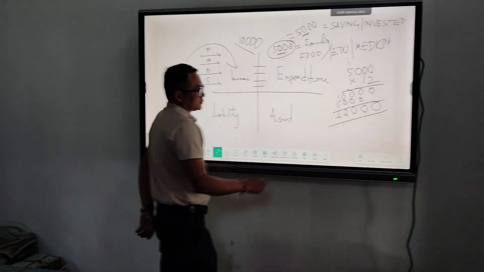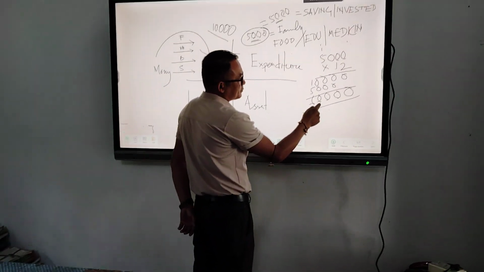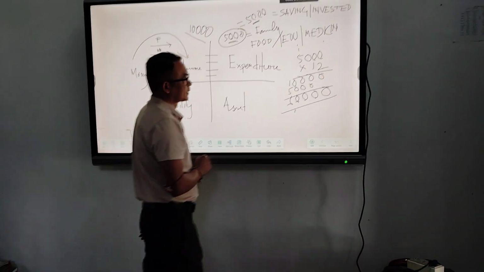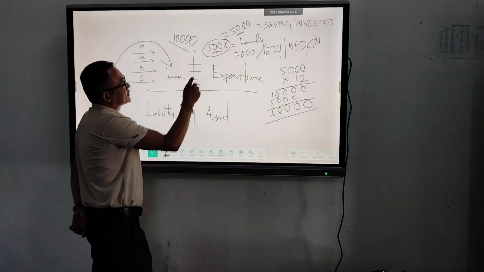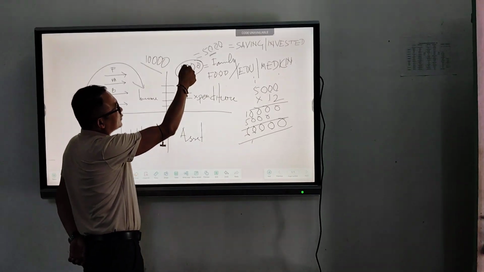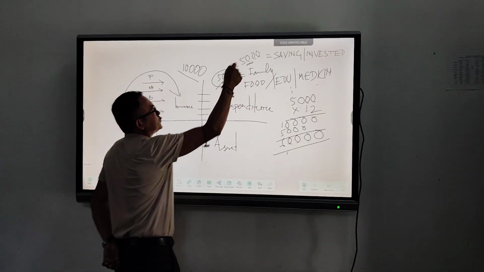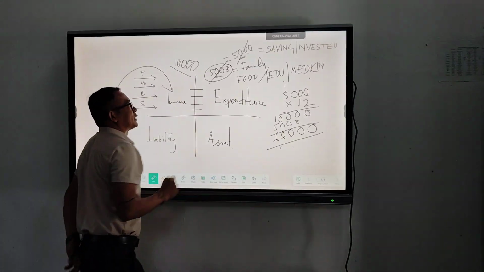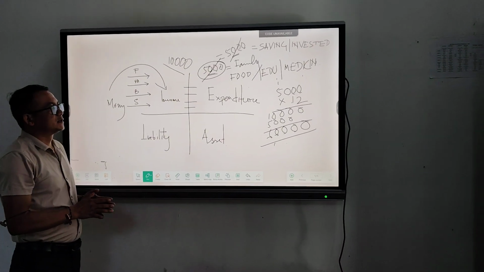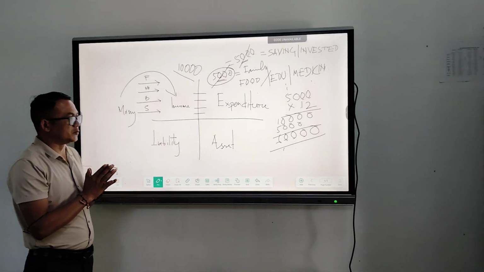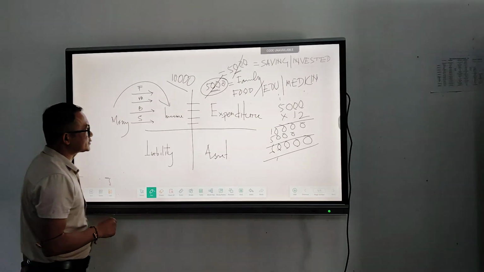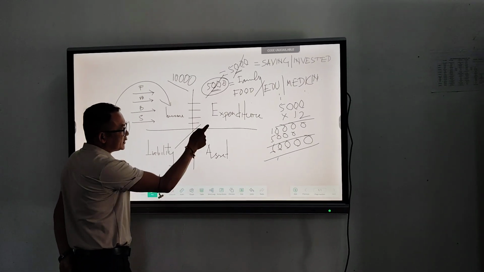But 60,000 is a very huge amount. Let us assume that we cannot run a family on rupees 5,000. To save rupees 5,000 is also sometimes very difficult. We will not be able to save it because we have many liabilities.